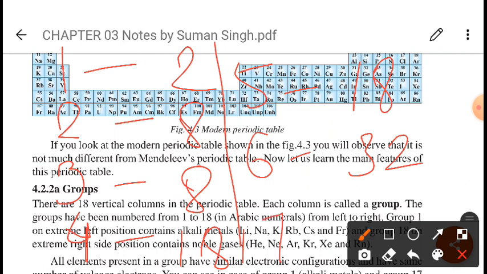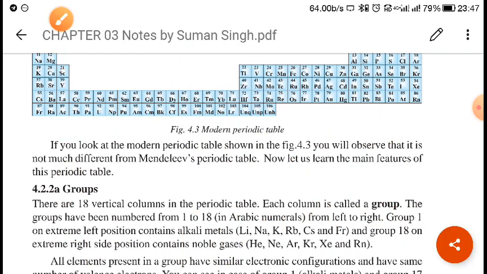And the seventh period is also 32 elements. But if you see the NCERT book, they have left the seventh period incomplete, but it is not like this. The seventh period is also completed in the new book, which is your school book, which you are going to use. In that book, 32 elements are given. So I hope you have got some idea.